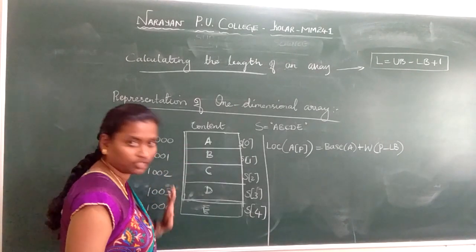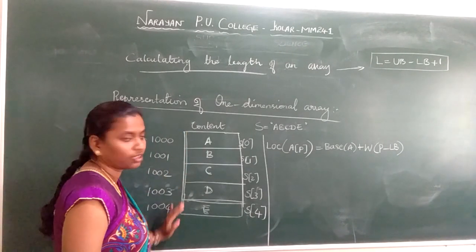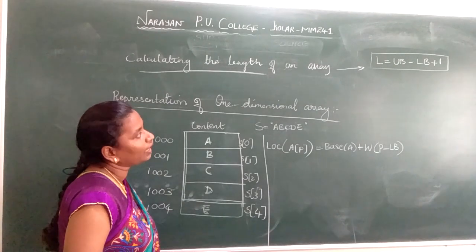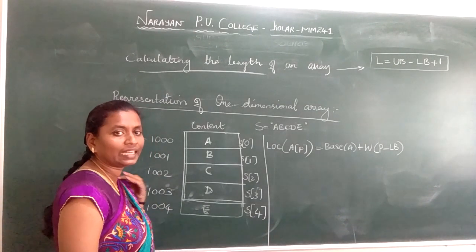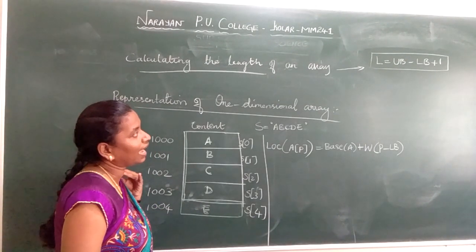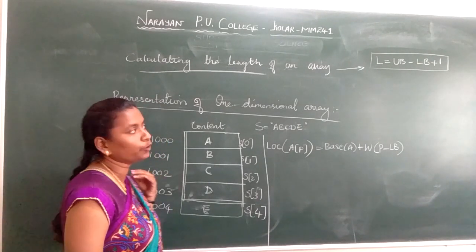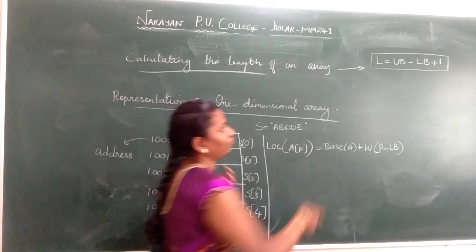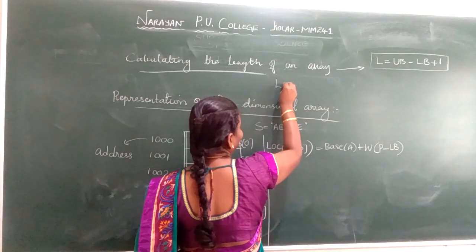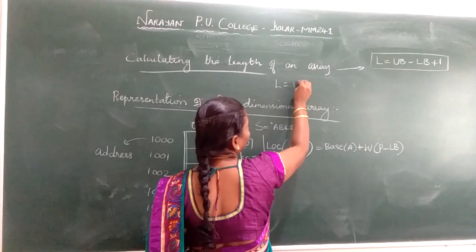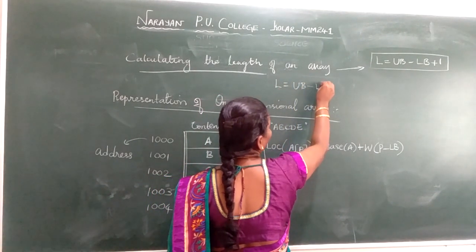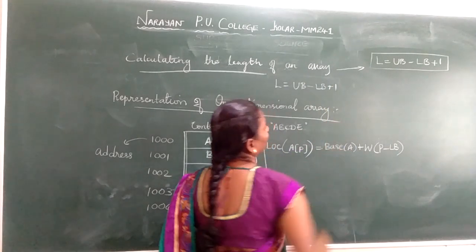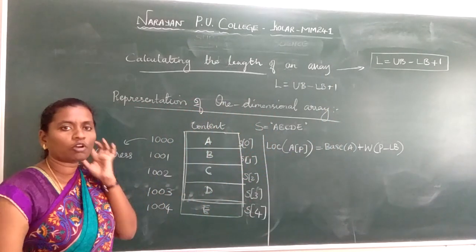I told you it is continuously stored. Imagine it is an array, and I have stored the elements. Now if I want to calculate the length of an array, we have to use a formula: UB minus LB plus 1. The length of an array can be calculated by using upper bound minus lower bound plus 1.